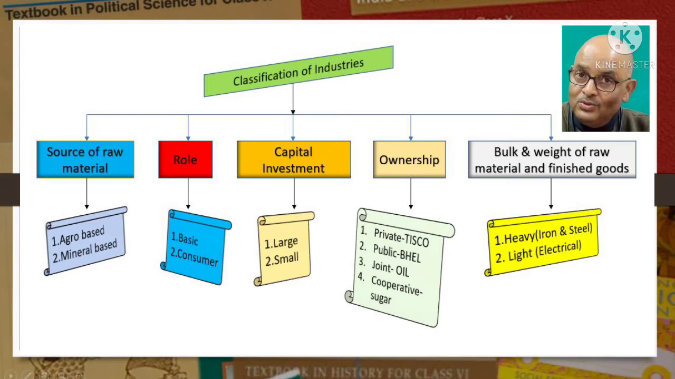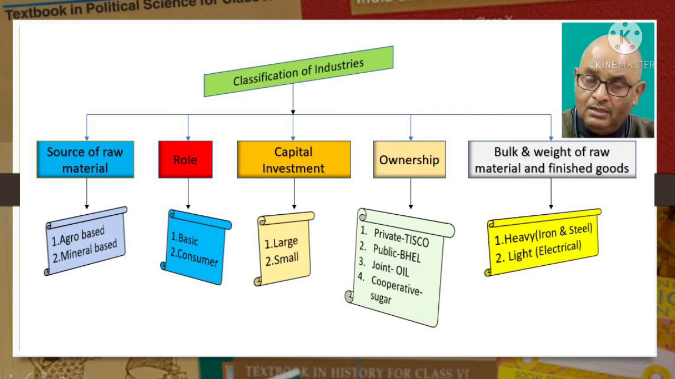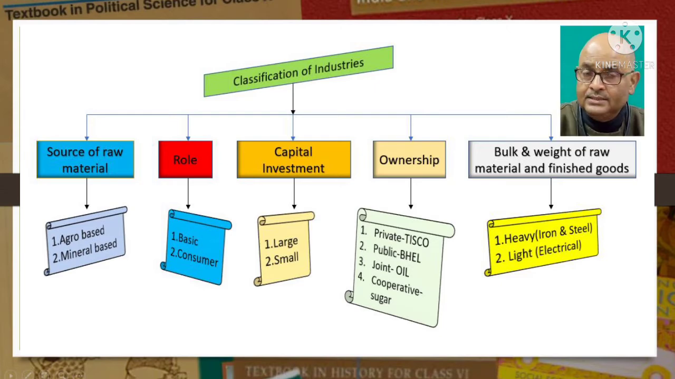Public sector is owned and operated by government agencies. For example, BHEL, Bharat Heavy Electricals Limited, SAIL, Steel Authority of India Limited. Private sector industries are owned and operated by individuals or a group of individuals. For example, TISCO, that is Tata Iron and Steel Company, and Reliance Petrochemicals. You all know who owns TISCO and Reliance. They are well-known personalities of our country.